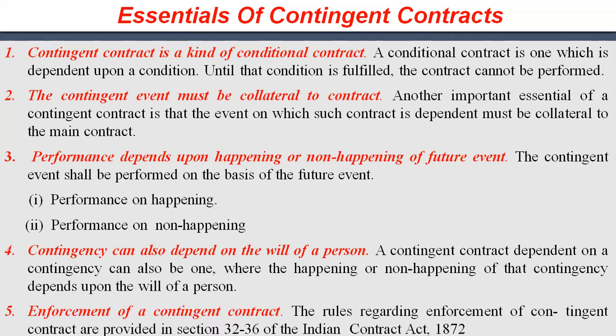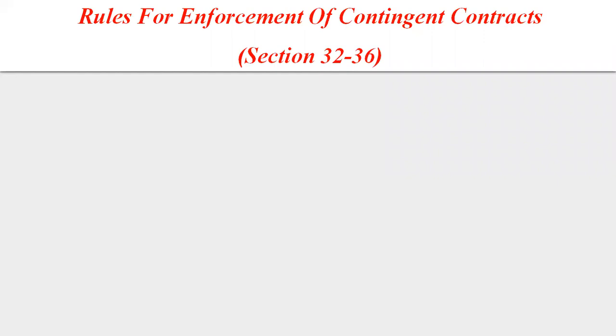Fifth is the enforcement of a contingent contract. Its enforceability is governed by the rules of the Indian Contract Act, 1872, which lie in Sections 32 to 36. Now we are going to discuss all these sections one by one, the rules for enforcement of contingent contracts from Section 32 to 36 of the ICA 1872.